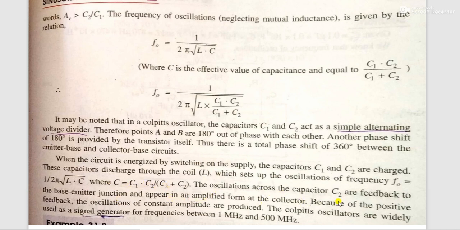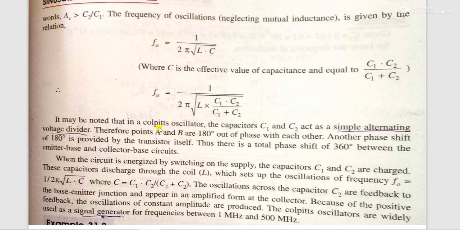The oscillations across C2 are fed to the base-emitter junction and appear in amplified form at the collector. Because of the positive feedback, oscillations of constant amplitude are produced. The Colpitts oscillator is widely used as a signal generator for frequencies between 1 megahertz and 500 megahertz.